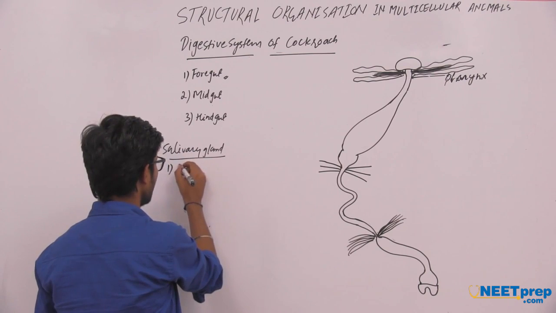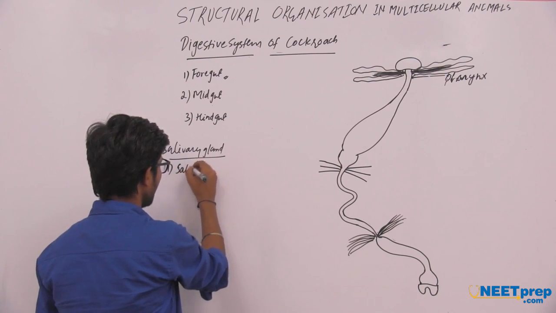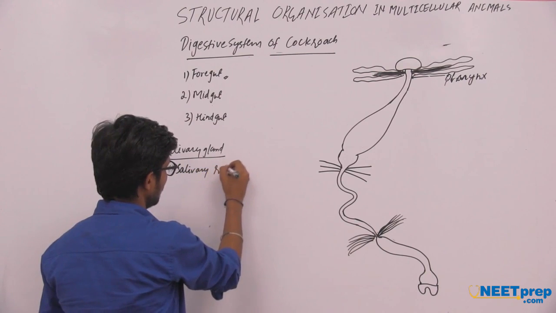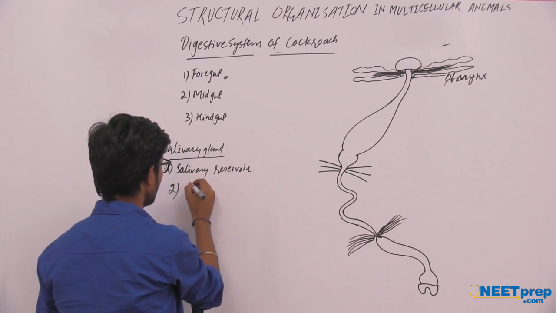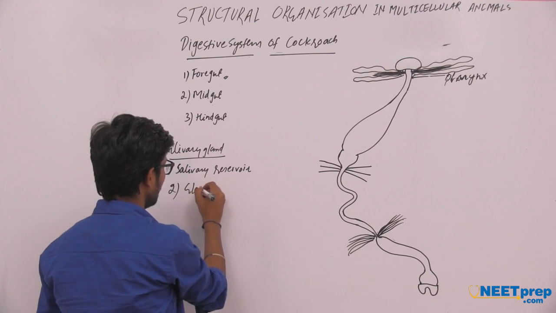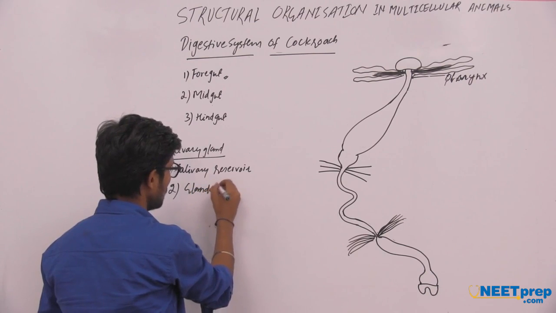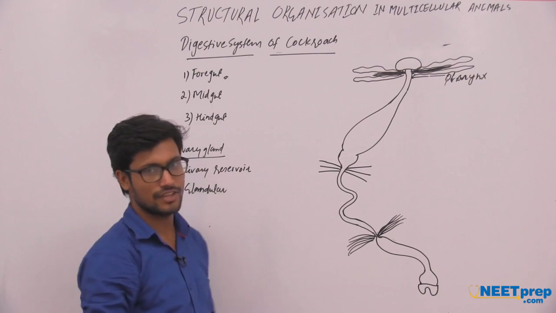Number one is the salivary reservoir and number two is the glandular part of the salivary gland.